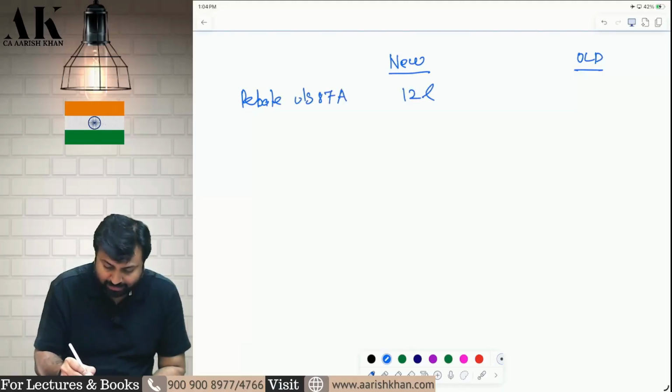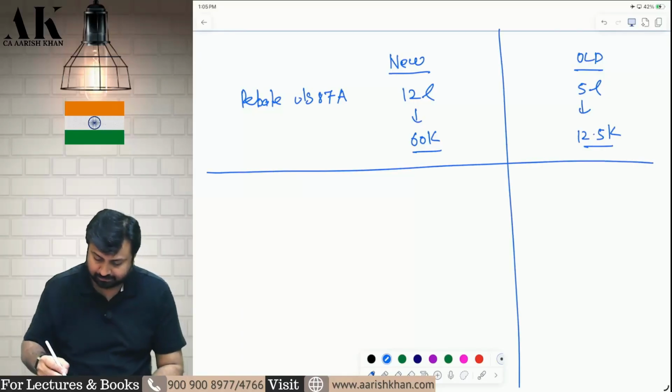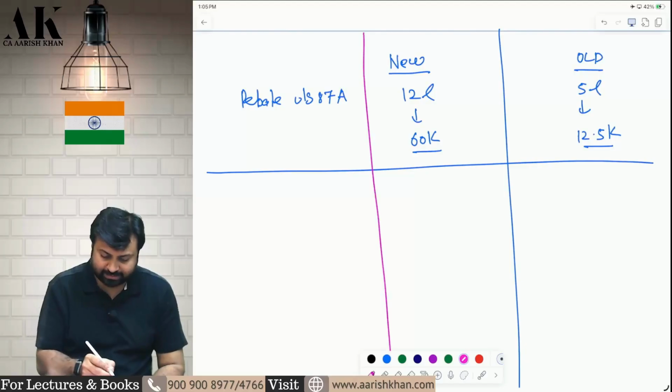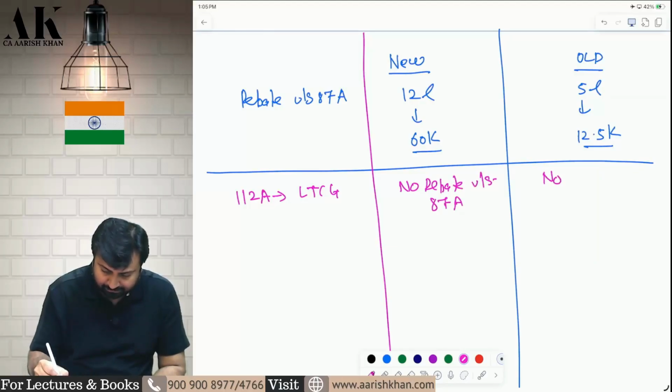Under new regime, 12 lakh, and the amount is 60,000. Under old regime, 5 lakhs, and the amount is 12,500. Okay, this everybody knows. Now, this is not the catch. The catch is, against 112A long-term capital gains, can I get rebate? No rebate. Against this income, no rebate under 87A. No rebate under 87A. Why, sir?